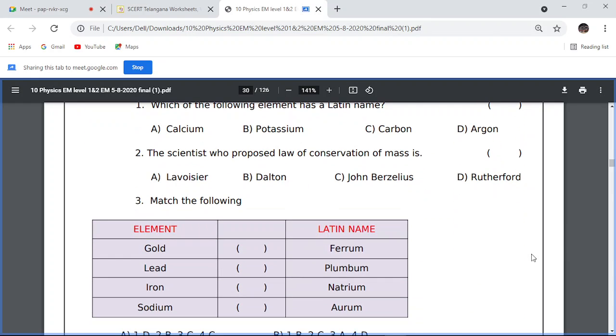Next, the scientist who proposed the law of conservation of mass. Who proposed it? Lavoisier, John Dalton, Berzelius, or Rutherford? Berzelius, what did he do? In today's class I told you: he gave the element symbols. Very good.